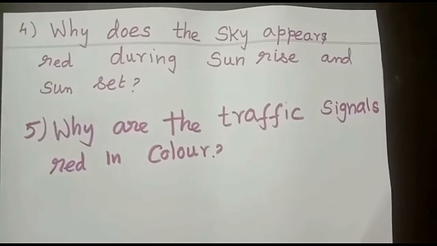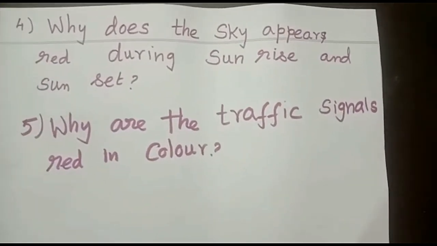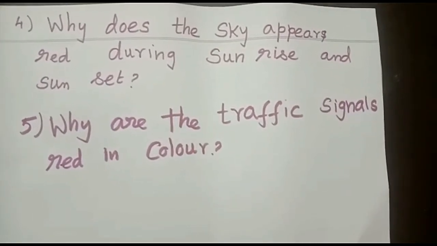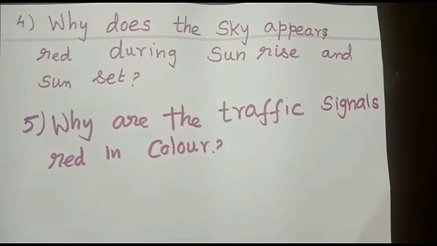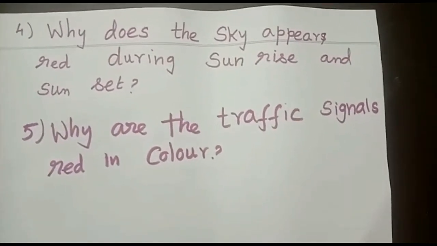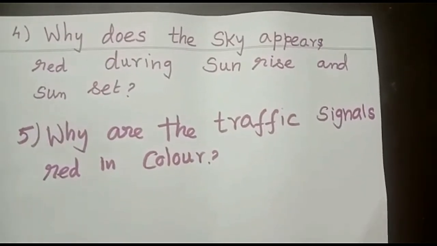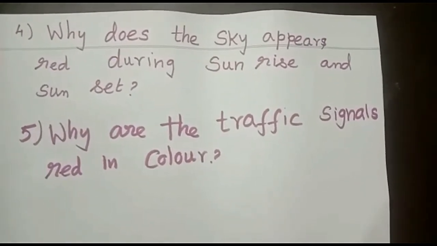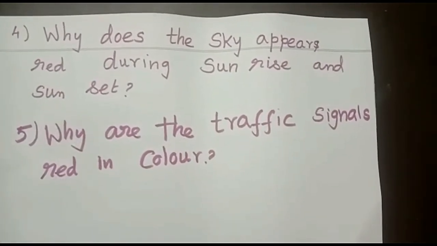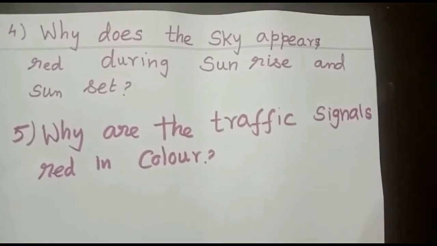The Sun has to travel a larger distance in the atmosphere than at noon. So most of the blue light is scattered away from the path of the light. So we are able to see the red color, because red has a longer wavelength and is scattered least.